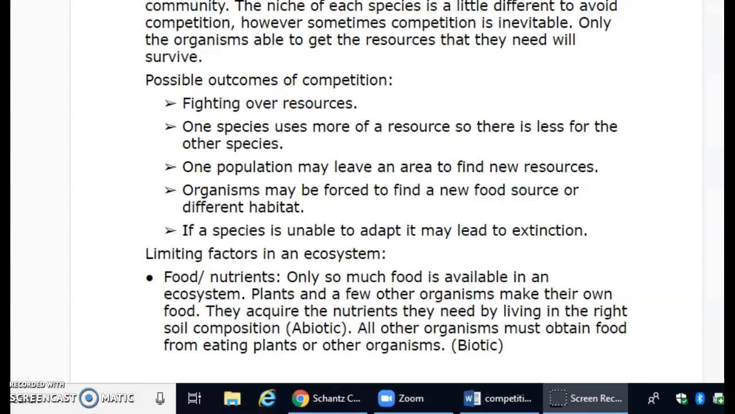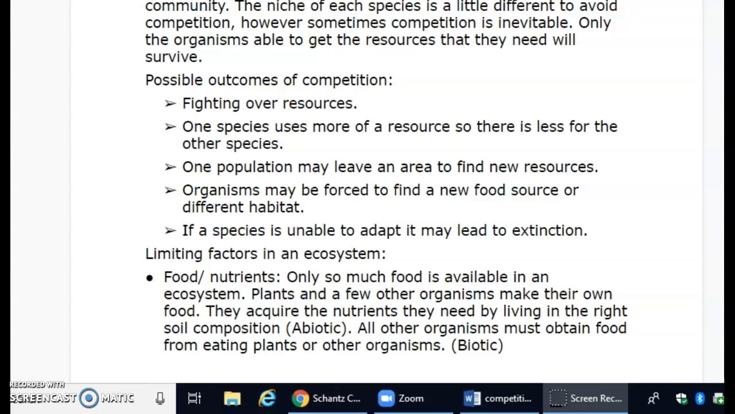Possible outcomes of competition. Fighting over resources. One species uses more resource, so there's less for the other species. One population may leave an area to find new resources. Organisms may be forced to find a new food source or different habitat. If a species is unable to adapt, it may lead to extinction.